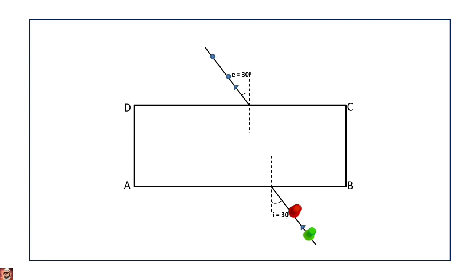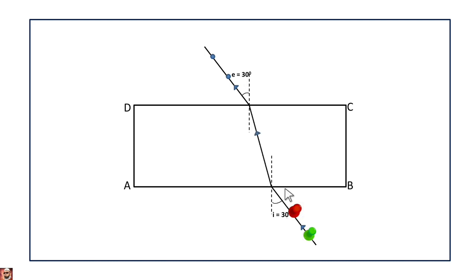The angle of incidence and angle of emergence are equal. I equals 30 degrees and E equals 30 degrees. E is the angle of emergence and I is the angle of incidence, 30 degrees. So here we got the angle of incidence and angle of emergence equal. This is the angle of the emergent ray, the angle of emergence.